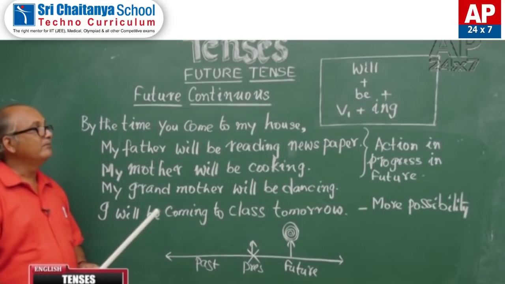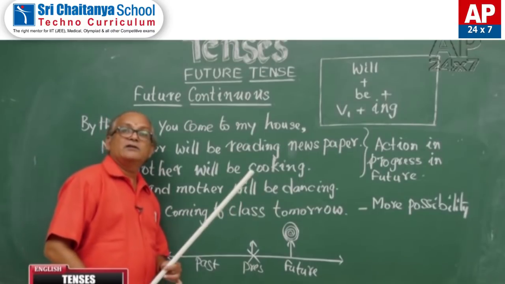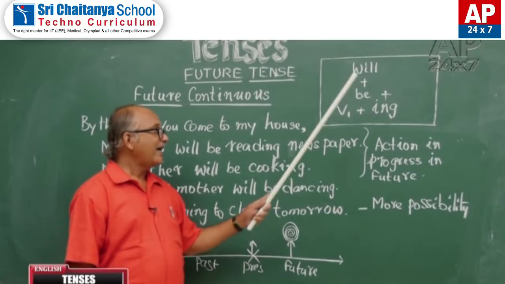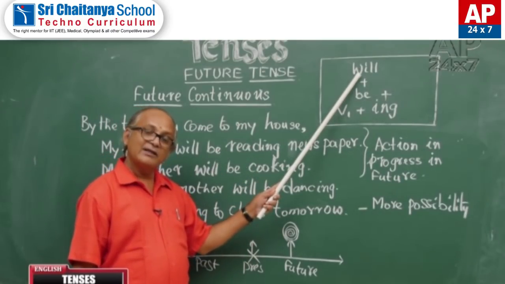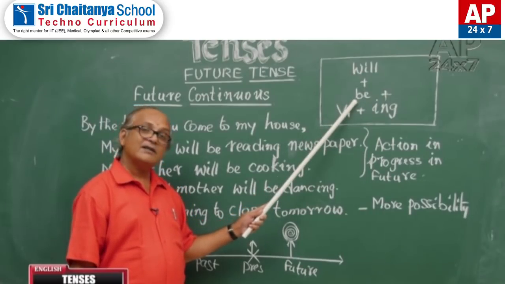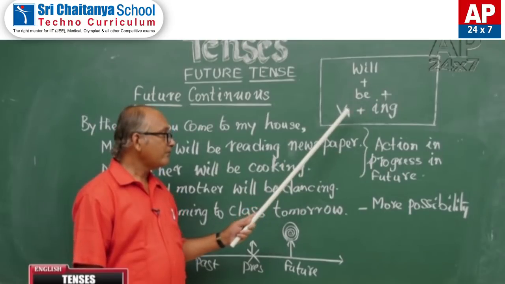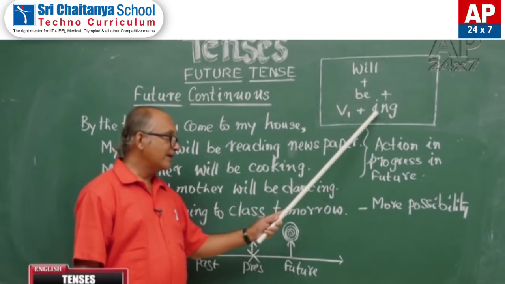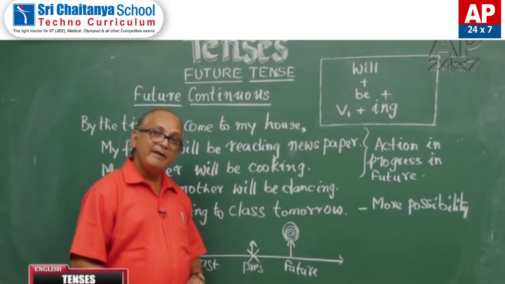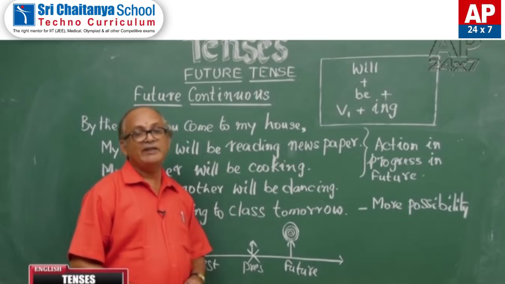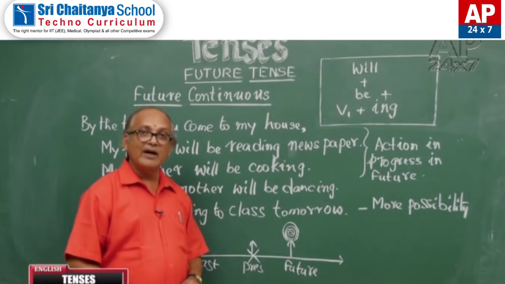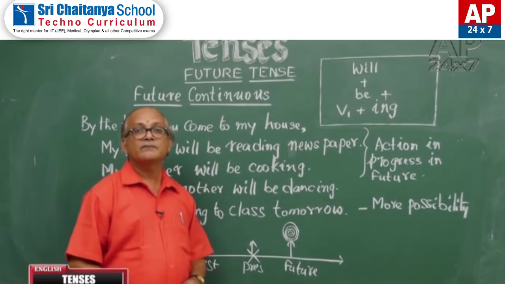After examining them, we can understand that future continuous has will at the beginning. After that, the helping verb be. After that, verb plus ing. Will be plus verb with ing. That is the form of future continuous.